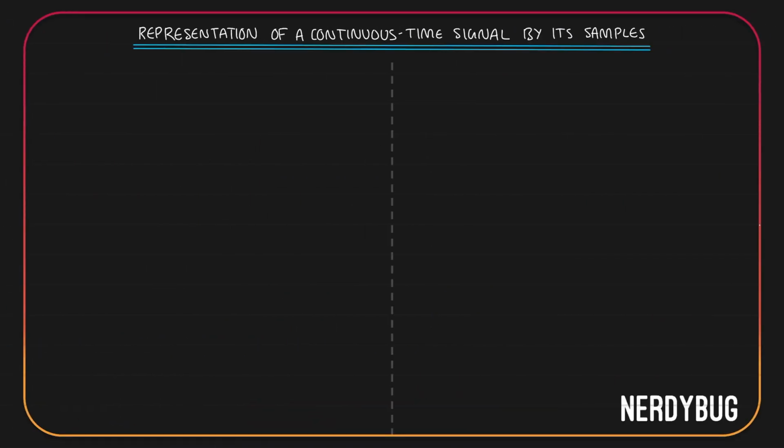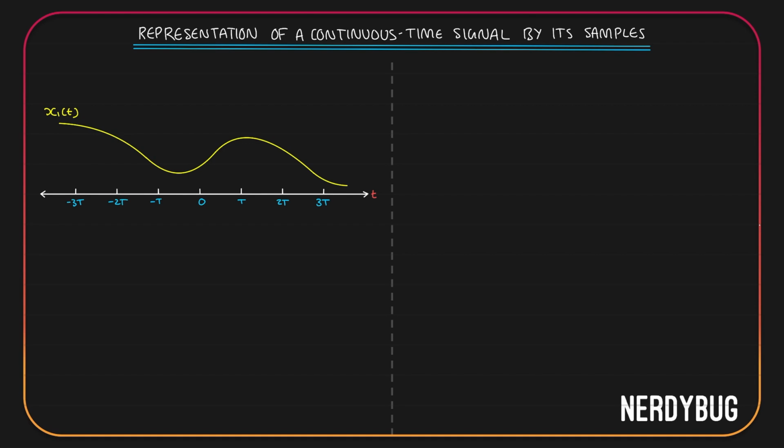Let us go back to samples. We will learn how to represent a continuous time signal by its samples. For that, let us take an example of a continuous time signal. I am going to call it x1 of t. Now I'll be taking its samples at 0, t, 2t, 3t, minus 2t and at minus 3t, and I will get all of these samples.